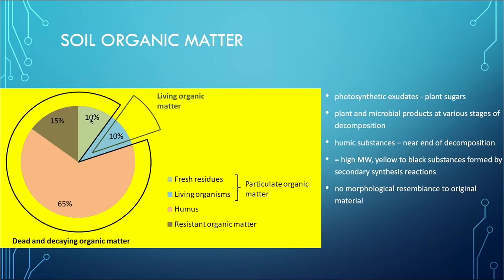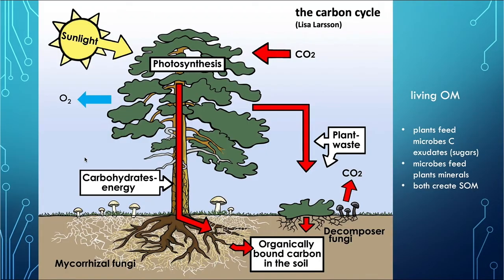The fresh residues also just make up 10%, but it's these two that then create this. So there's resistant organic matter, and that's probably just stuff that can no longer be decomposed, so that becomes part of this humus, but on a more recalcitrant or non-degradable section of that. But these two components actually feed all of this, so that's important to remember.